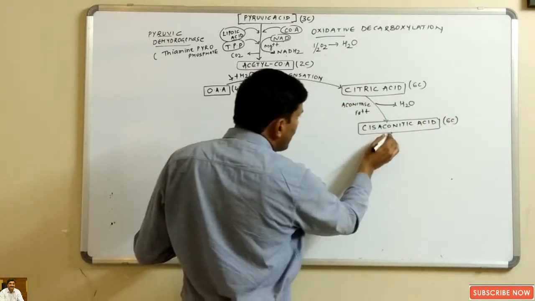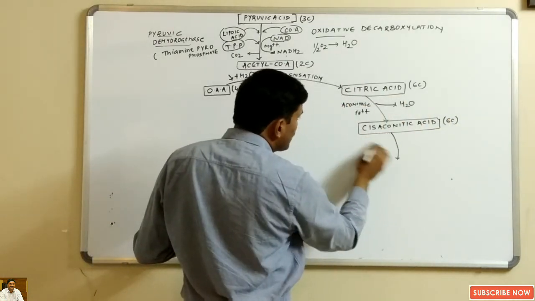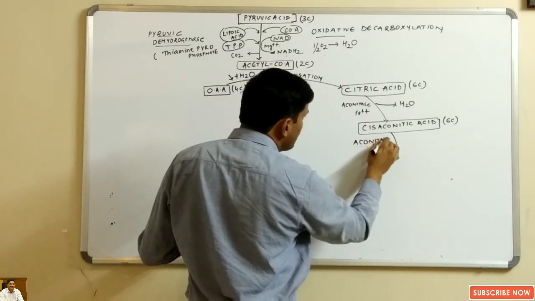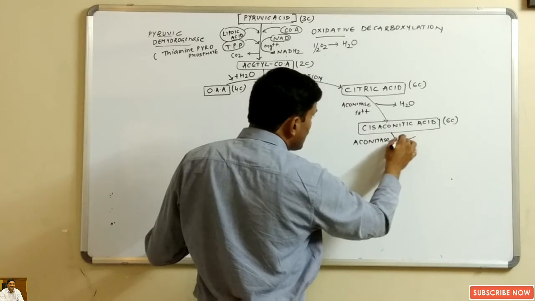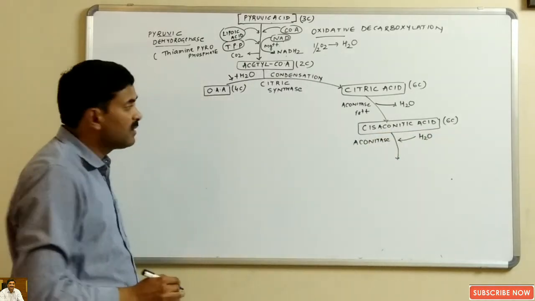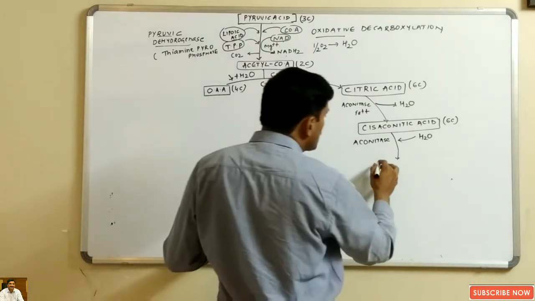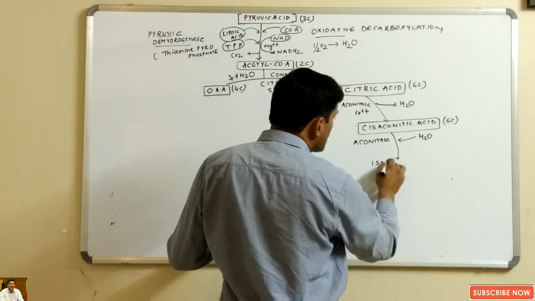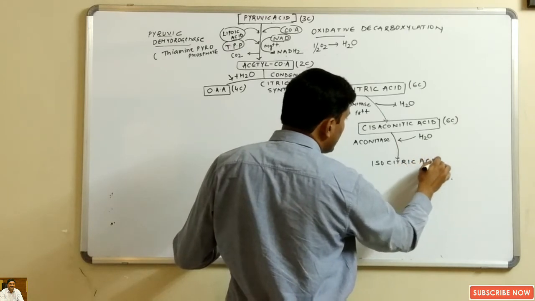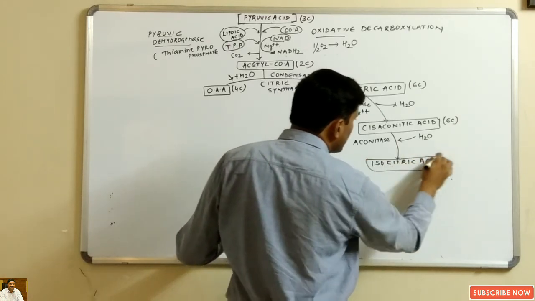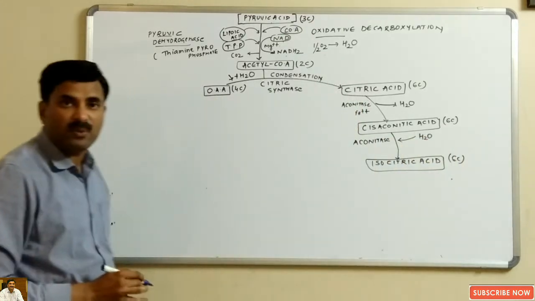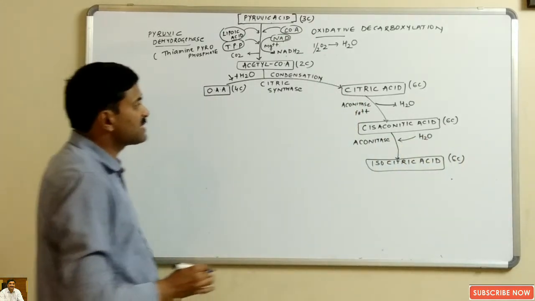Okay, now in the next step the same enzyme will be used, that is aconitase enzyme. Here water will be added from outside, and cis-aconitic acid will be converted into isocitric acid. Now isocitric acid is another 6-carbon compound.